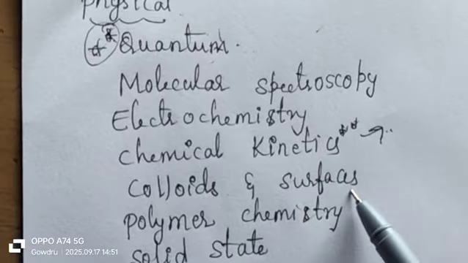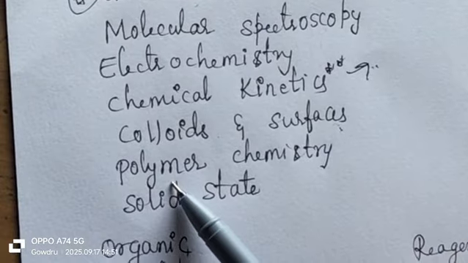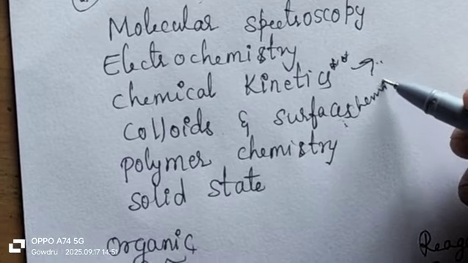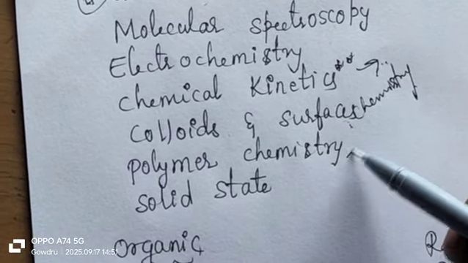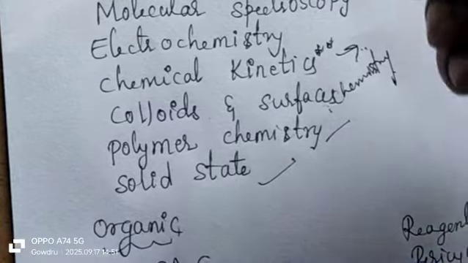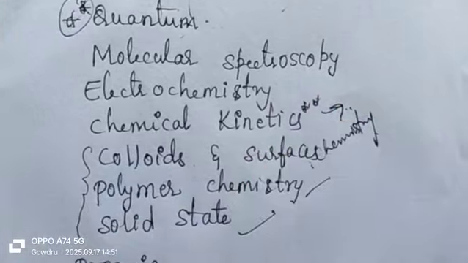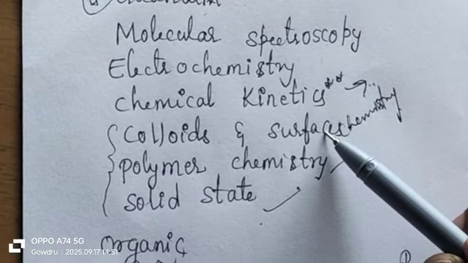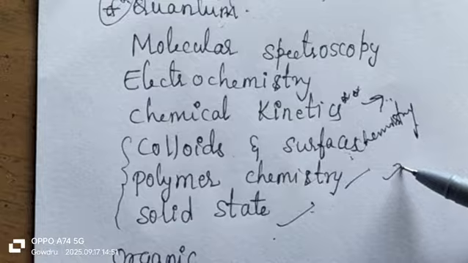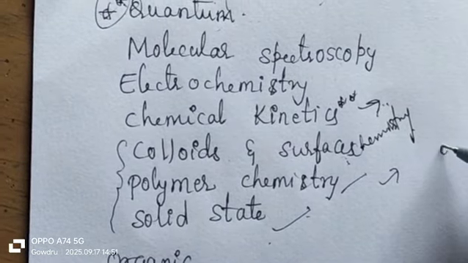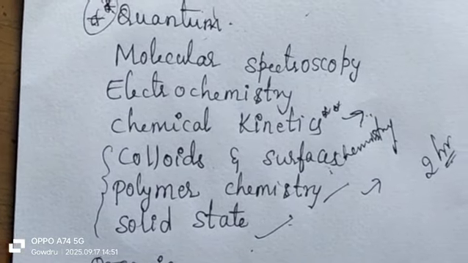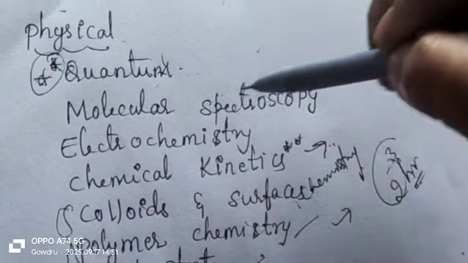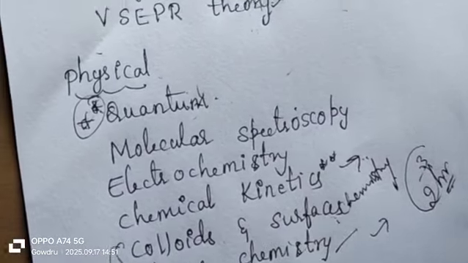And colloids and surfaces, surface chemistry. Next is polymer chemistry and solid state chemistry. Out of these, colloids, polymer chemistry, solid state, surface chemistry, these are the very easiest topics. If you are prepared thoroughly, you can score marks easily just by studying 2 hours. So within 2 to 3 hours you can complete these 3 chapters, and you can concentrate more on quantum mechanics and molecular spectroscopy, so thereby you can score more marks.